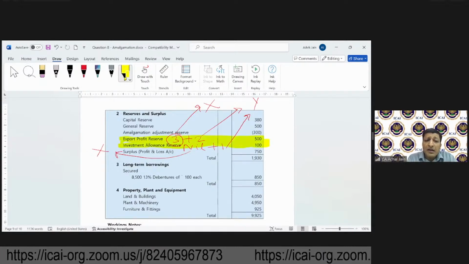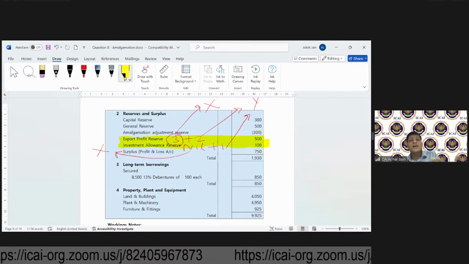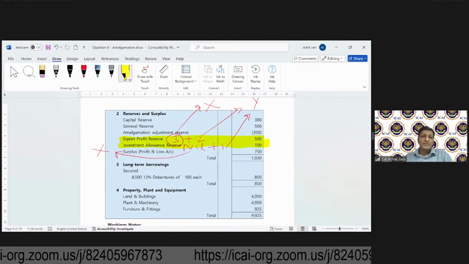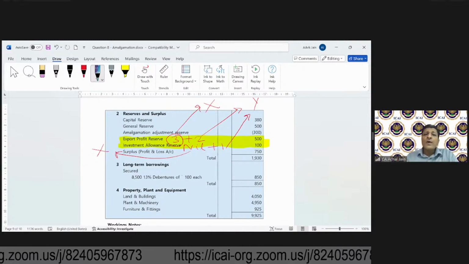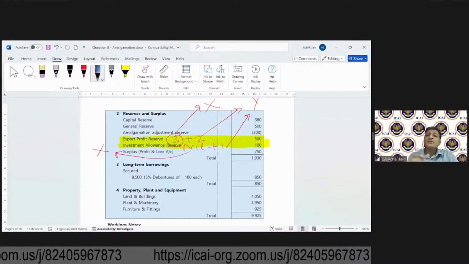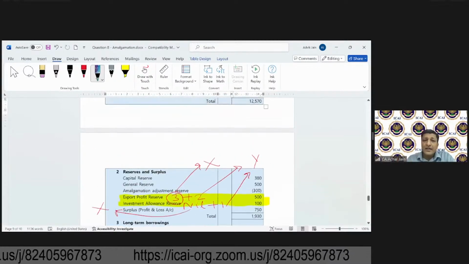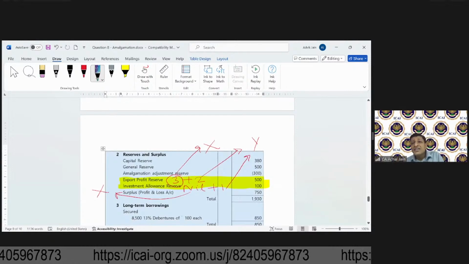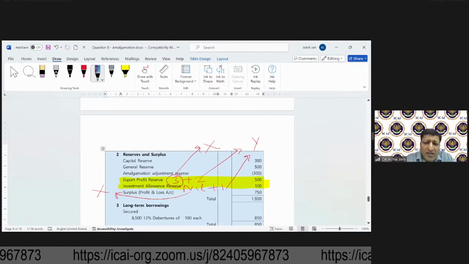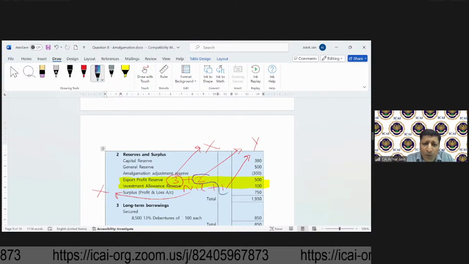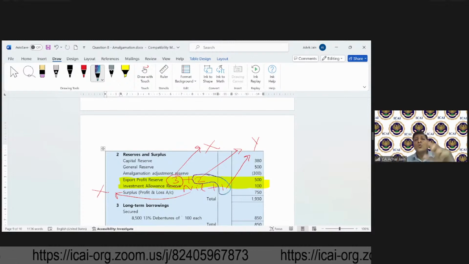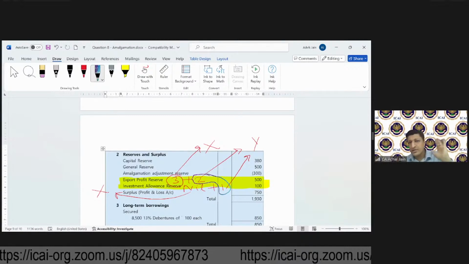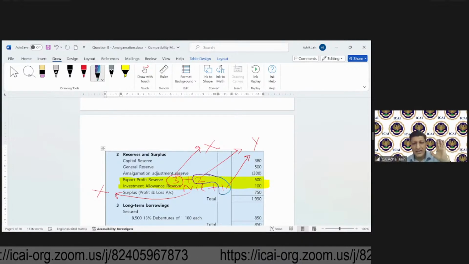Now, please remember, we are not required to be bothered about statutory reserves of X. We are only required to be bothered about statutory reserves of which company? Y. Because these are taken over and these may have come to an end. Okay, so what is the amount of that? 2 and 1 lakhs. 2 lakhs of export profit reserve, 1 lakh of investment allowance reserve. Okay, so all in all, it's 3 lakhs.